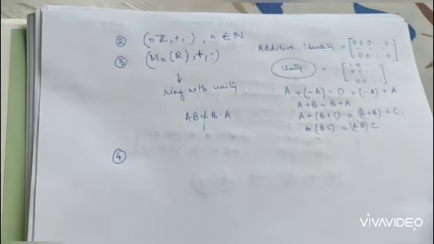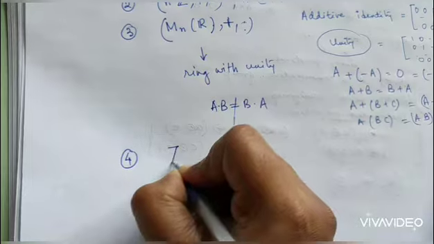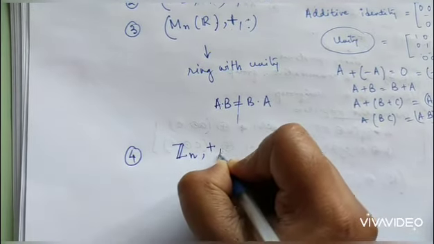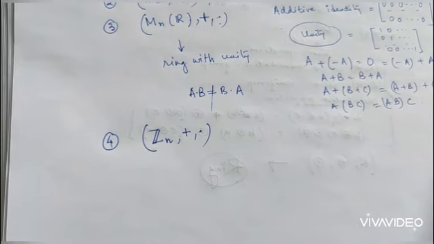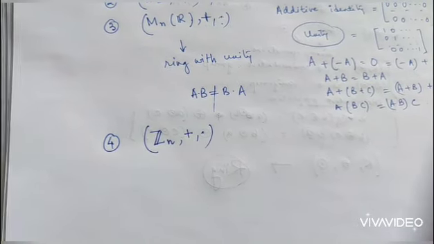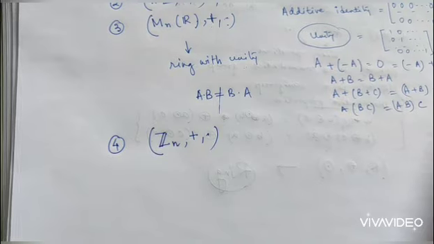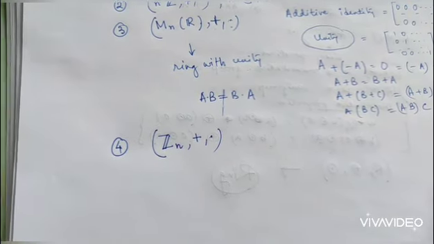Next I come to the fourth example, which is Zn. Now with Zn I have talked so much in class. I think you all have understood by now what Zn is.